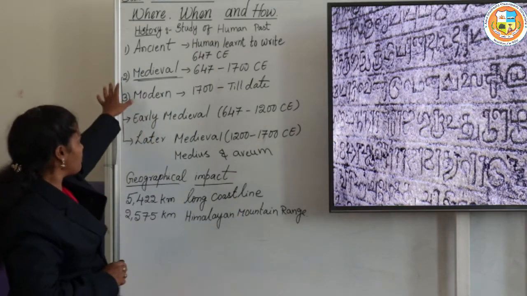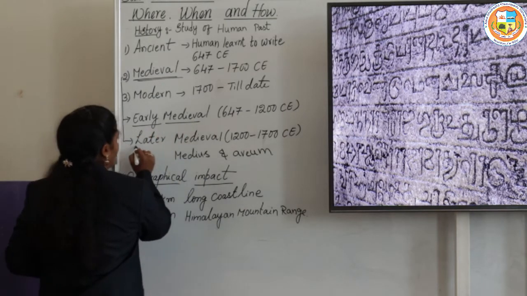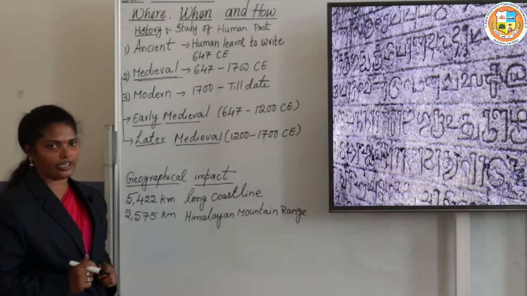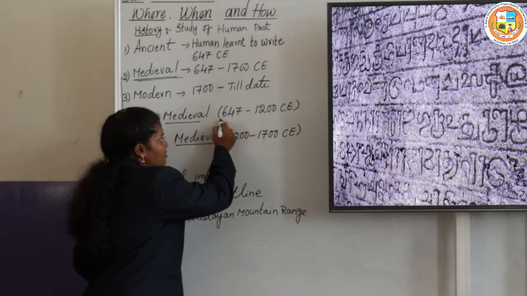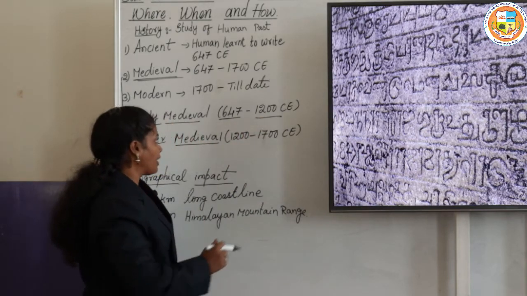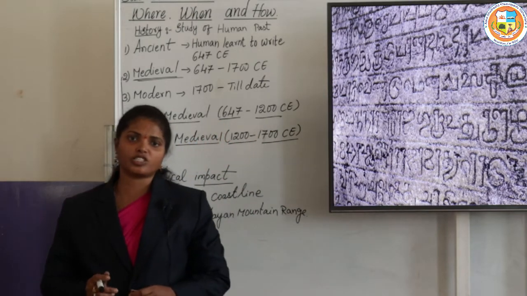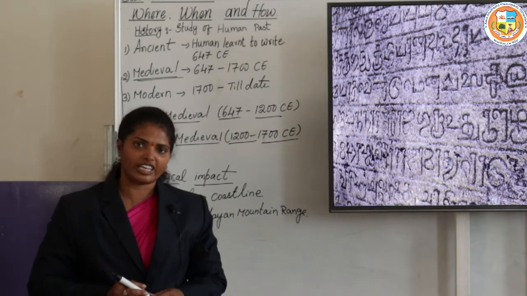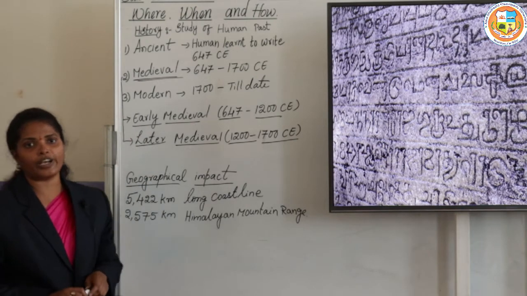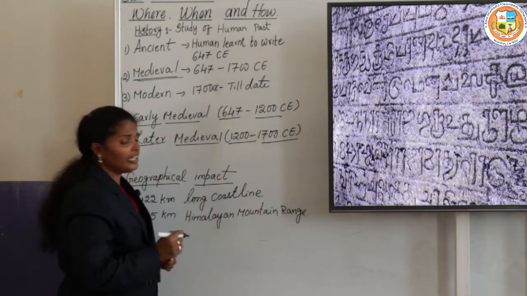And this medieval period is divided into two parts, the early medieval period and the later medieval period. The early medieval period extends from 647 CE to 1200 CE, and the later medieval period extends from 1200 CE to 1700 CE. Here CE means Common Era. And next is the modern period, which started from 1700 CE till date.